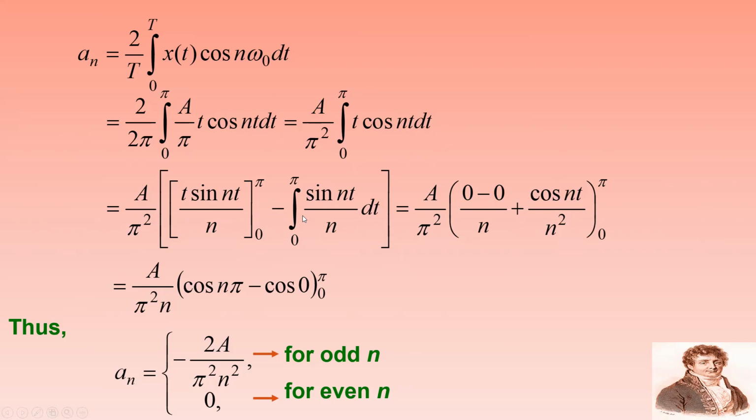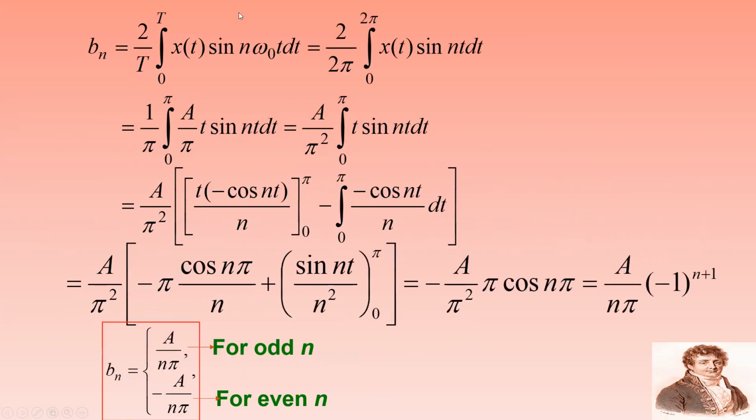Because the derivative of the first term t is 1, so integral 0 to pi sin n t dt. The integral of cos n t equals sin n t by n. If you integrate once again, I can have A by pi, and here I substitute, 0 minus 0 by n plus cos n t by n square, varying from 0 to pi. If I substitute the limits, I can have an equal to minus 2A by pi square n square for odd values of n, and equal to 0 for even values of n.